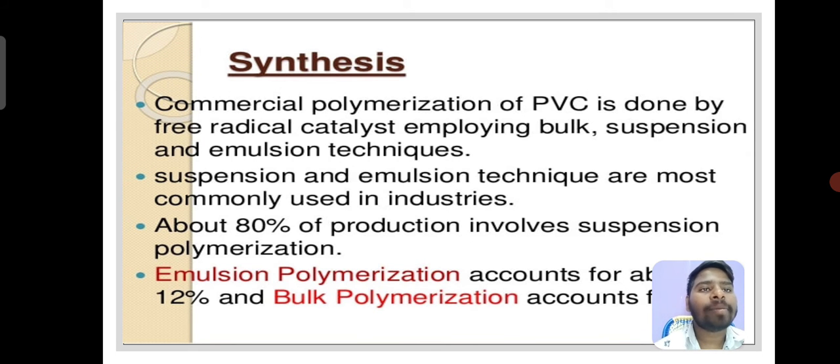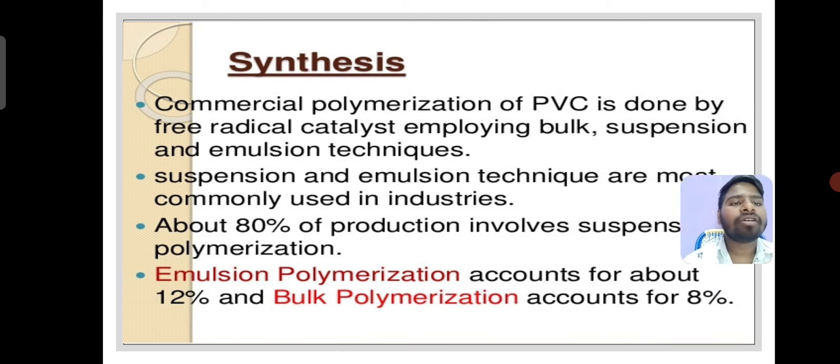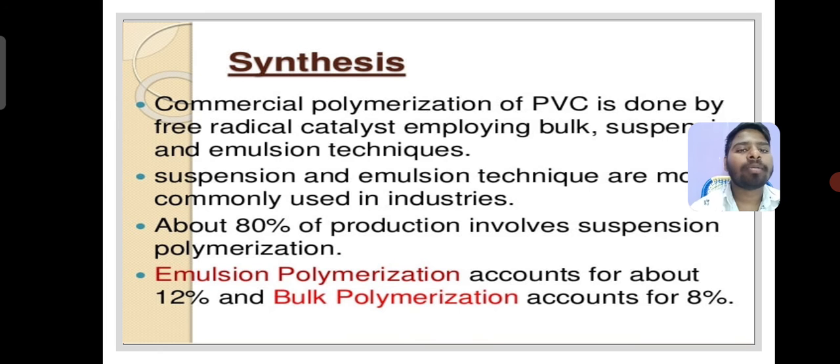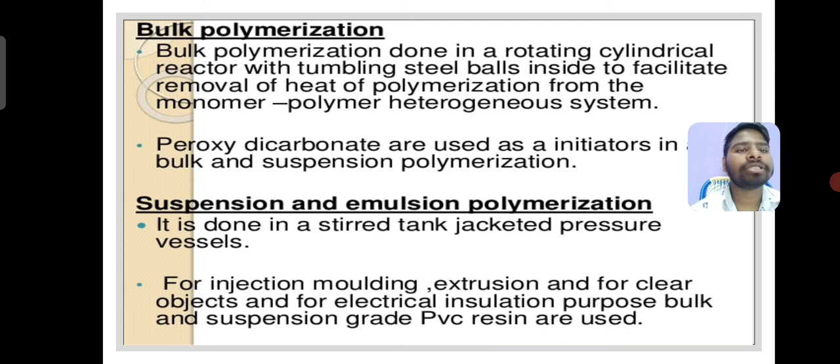Synthesis. Commercial polymerization of PVC is done by free radical catalyst employing bulk, suspension, and emulsion techniques. Suspension and emulsion techniques are most commonly used in industries. About 80% of production involves suspension polymerization. Emulsion polymerization accounts for about 12% and bulk polymerization accounts for 8%.